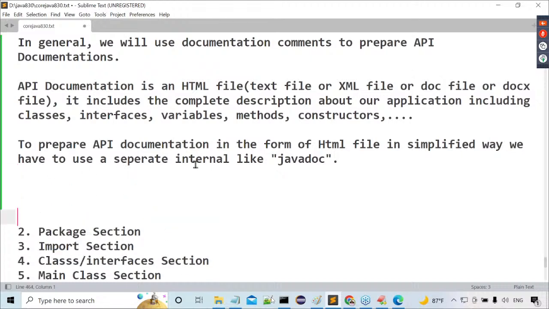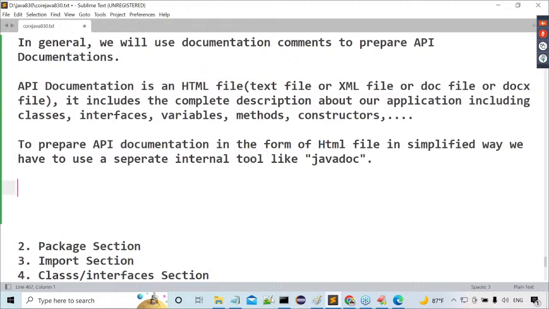In Java, to prepare API documentation in the form of HTML files in a simple way, we have to use a separate internal tool. What is it? No, Javadoc. That's okay, fine. How to use the Javadoc tool here?